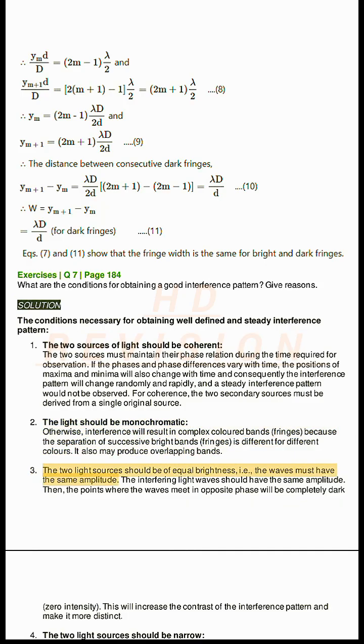3. The two light sources should be of equal brightness, i.e., the waves must have the same amplitude. The interfering light waves should have the same amplitude. Then, the points where the waves meet in opposite phase will be completely dark, with zero intensity. This will increase the contrast of the interference pattern and make it more distinct.